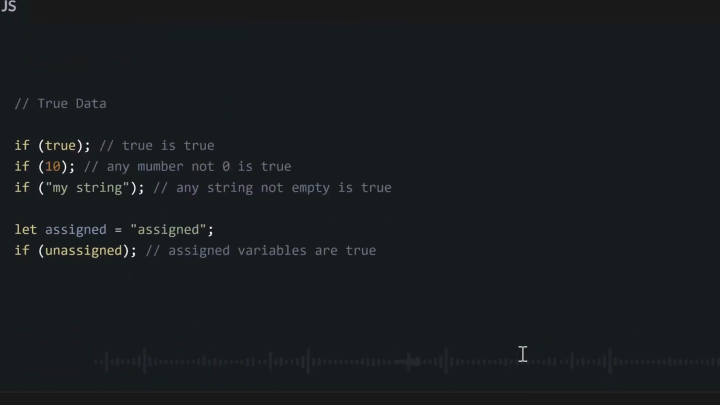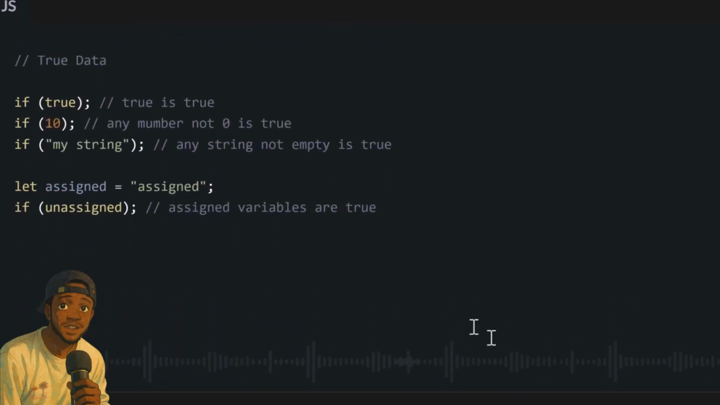So if you have a variable of Boolean true, numbers, any number that is not 0, any string that is not empty, any variable that is not undefined, all of these will automatically return true, even if you put only them inside an if statement without comparing to anything else.